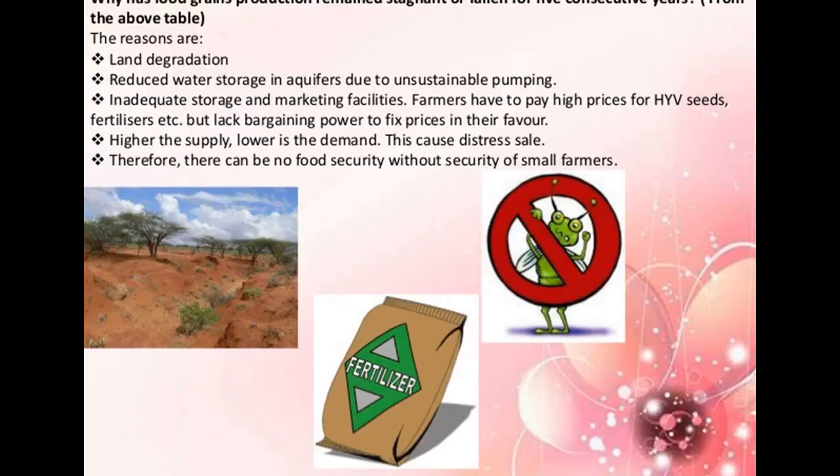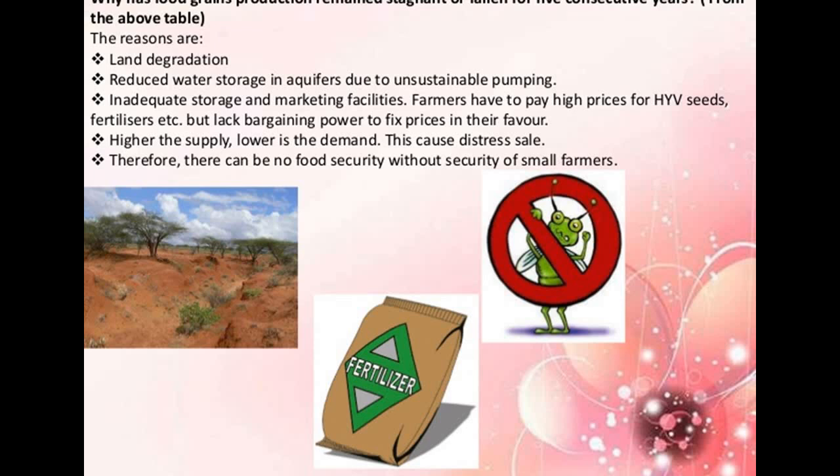Now the next topic: why has food grain production remained stable or fallen for the five executive years? So there is a five-year plan that you know. The reasons are, first of all, land degradation. Obviously, if you are using that particular land area with more of these irrigation things, there will be land degradation at that pace.